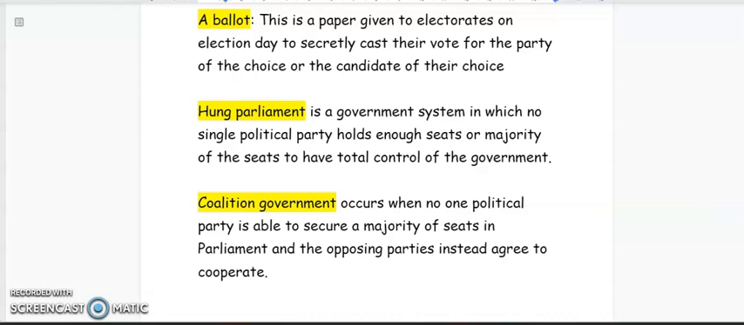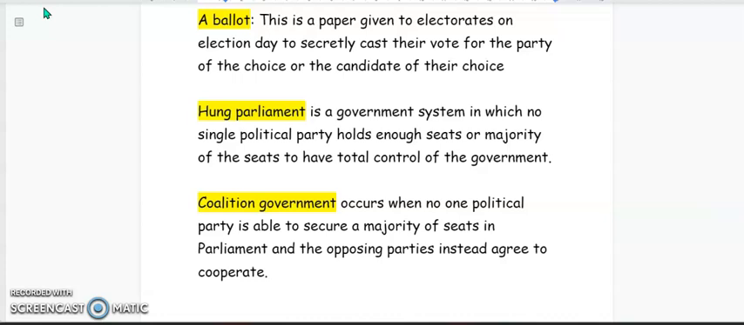Our next term is coalition government. And this is a government system where no one political party is able to secure a majority of seats in parliament, right? And the opposing parties instead agree to cooperate. So in this government system, no one political party is able to secure the majority of seats to form the government, right? So instead, what happens?